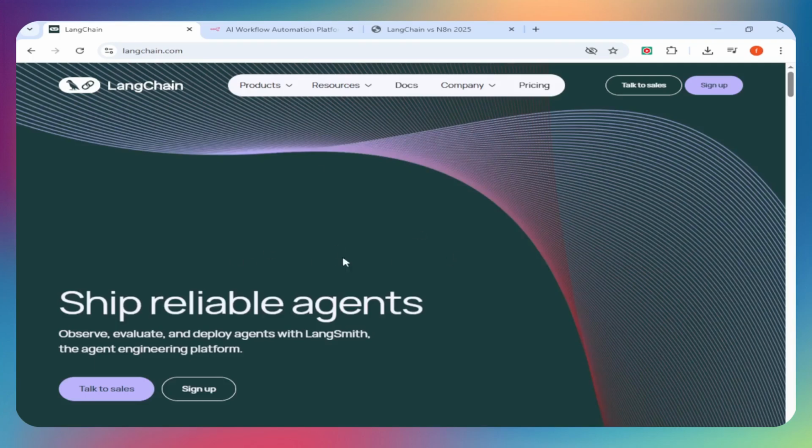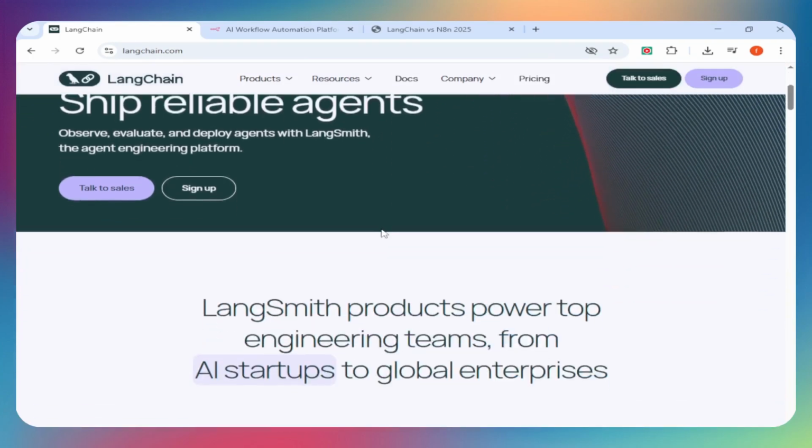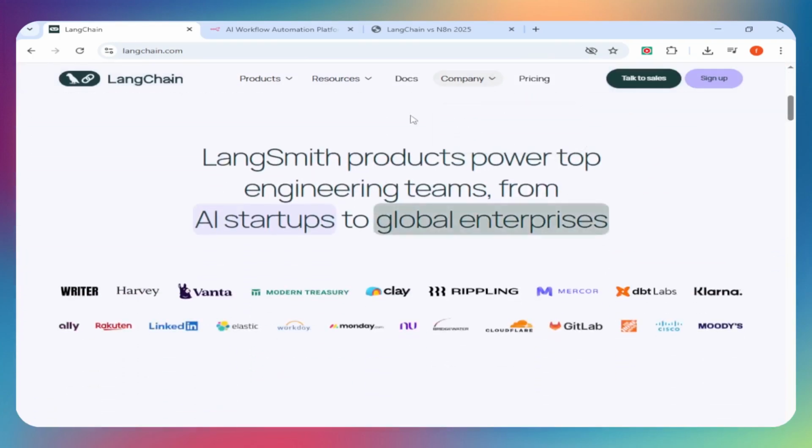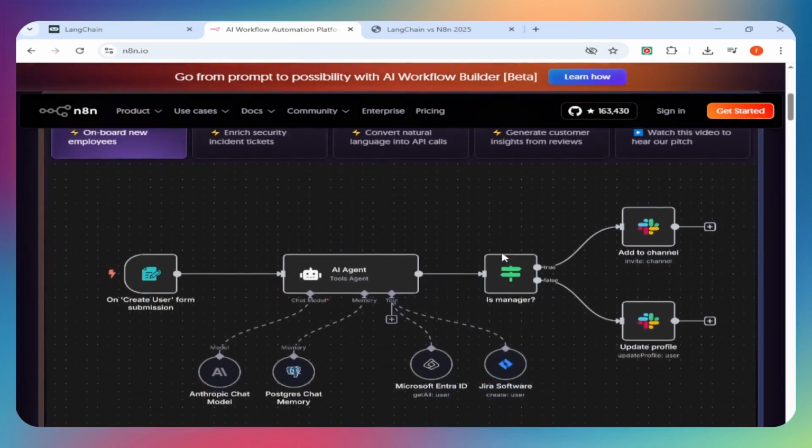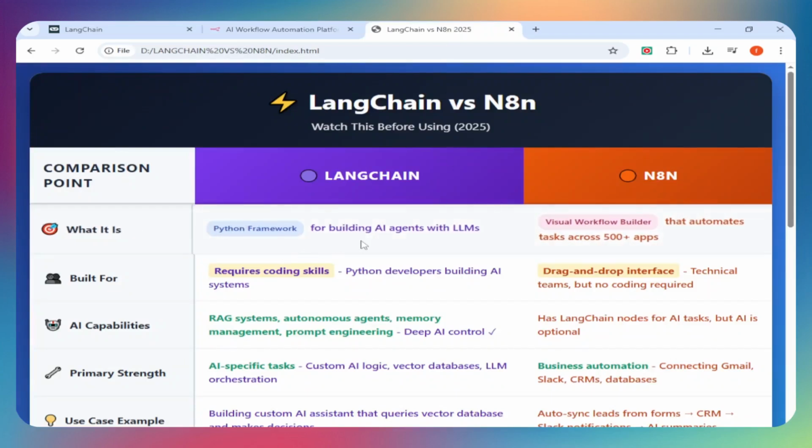Who they're built for. LangChain requires coding skills. You're writing Python to build RAG systems, autonomous agents, and custom AI logic. n8n? Drag and drop interface. Technical teams use it, but you don't need to be a developer.